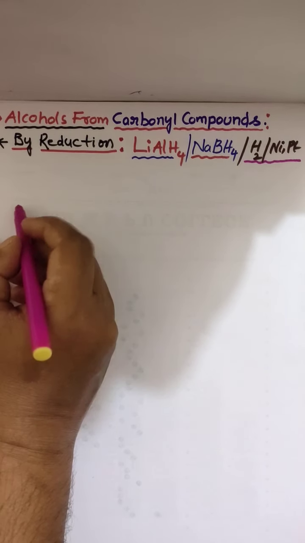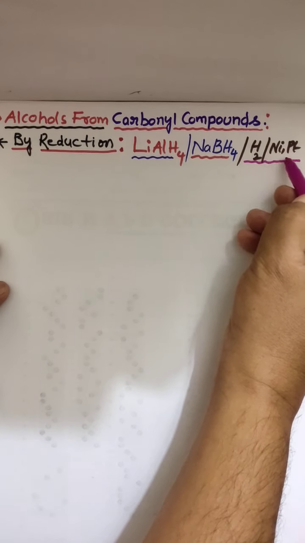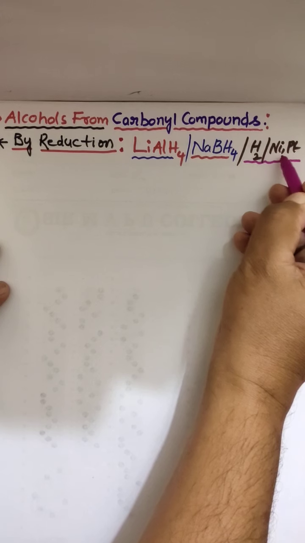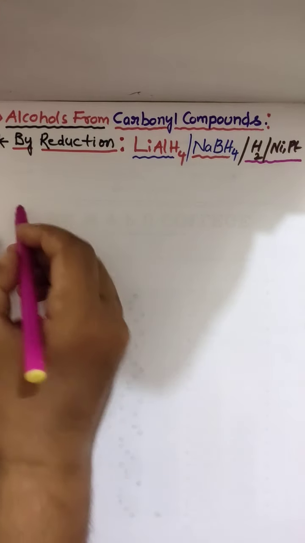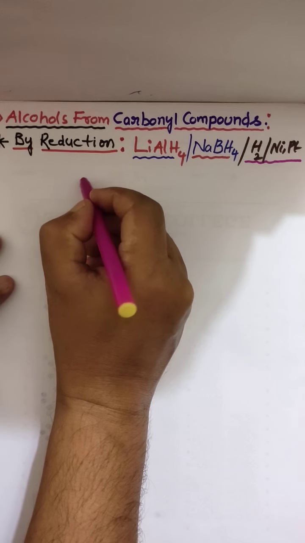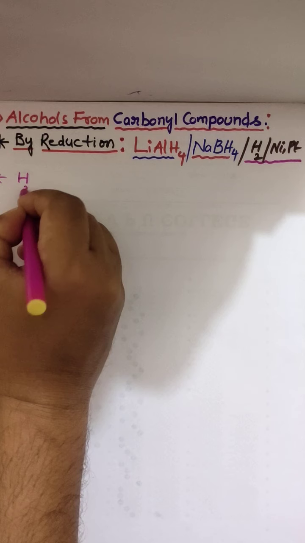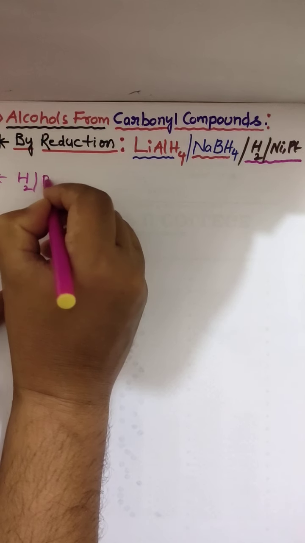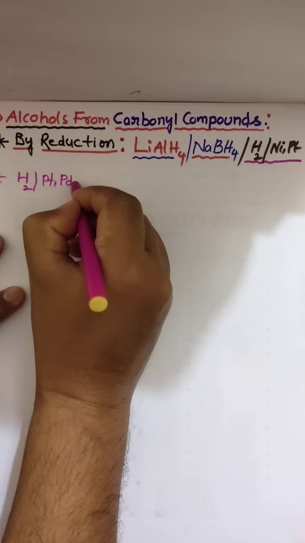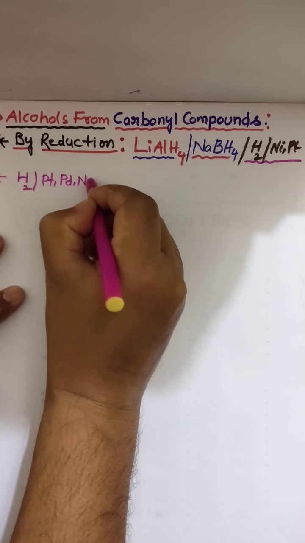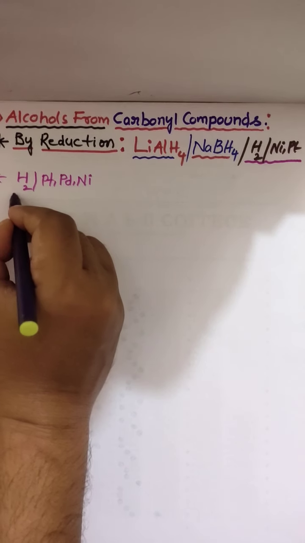First I am explaining how hydrogen in the presence of metallic catalysts like nickel, platinum, palladium will reduce compounds. Here I am taking hydrogen in the presence of platinum, palladium or nickel, any one, no need for all.